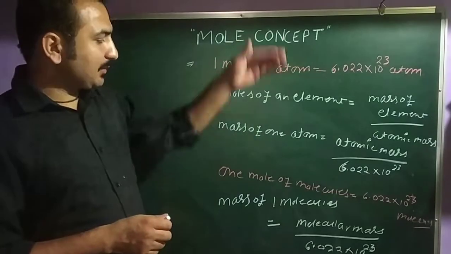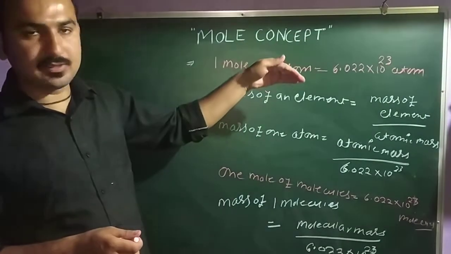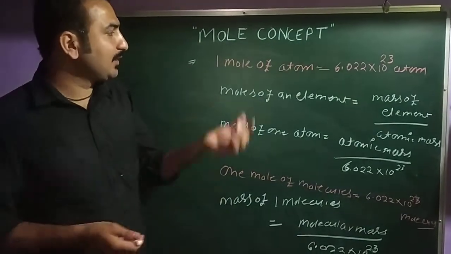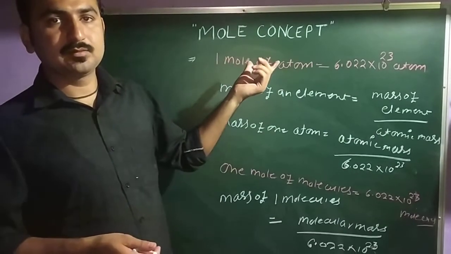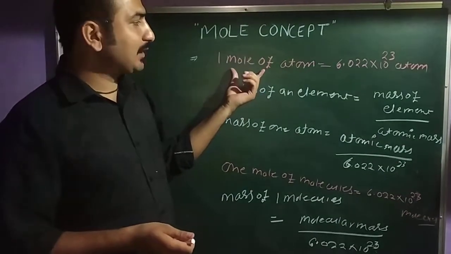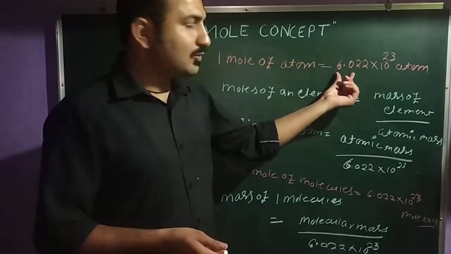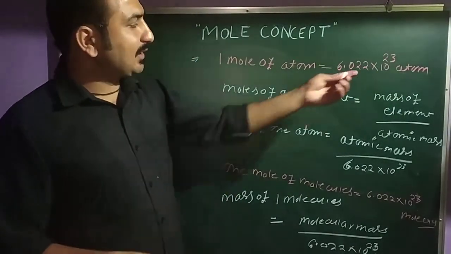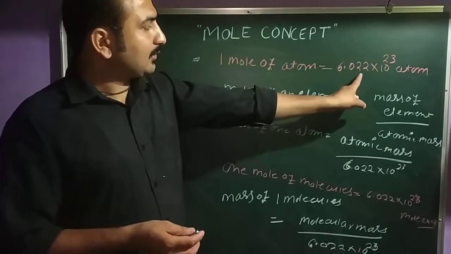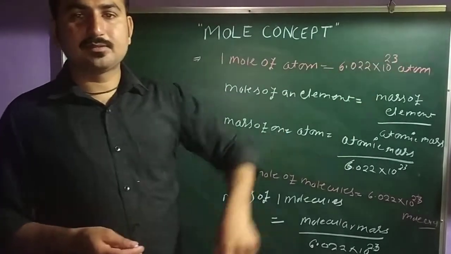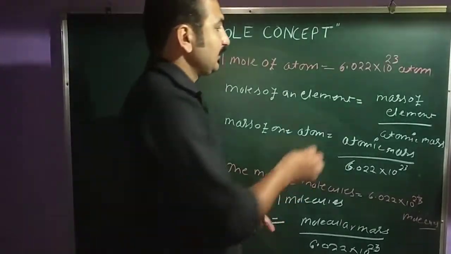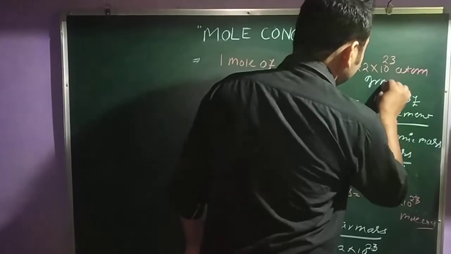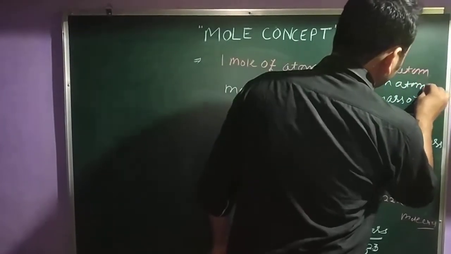So the first conversion: you have 1 mole of atoms. The simple thing: 1 mole of atoms contains 6.02 into 10 to the power 23 atoms. That means you can say this is your gram atomic mass.